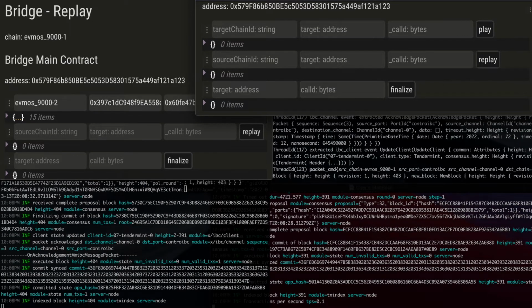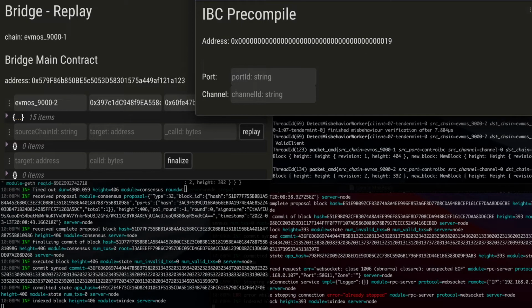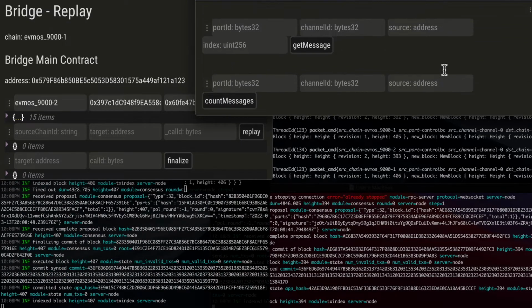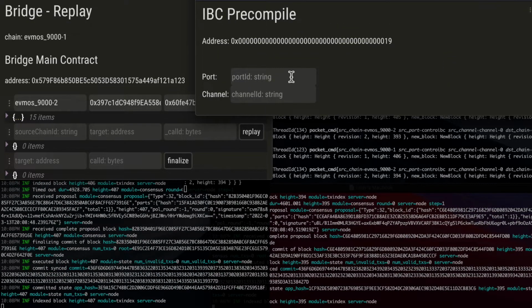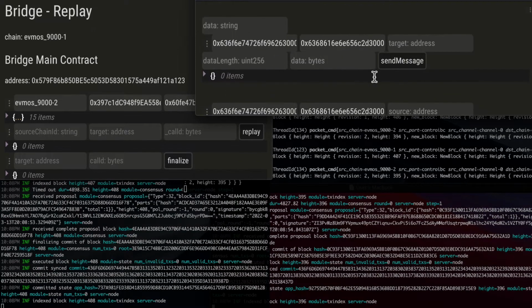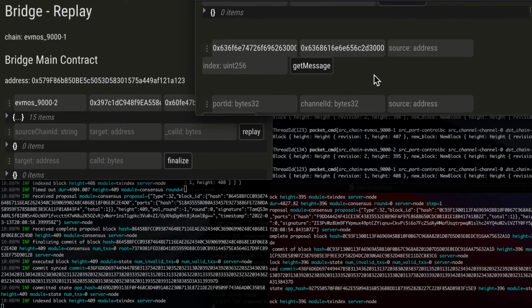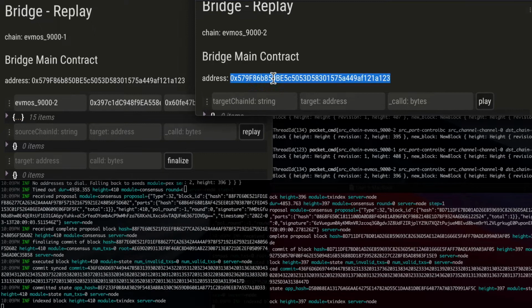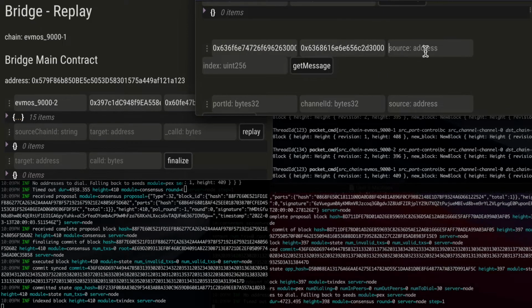But let's see the messages that we have for our chain. So this is the IBC precompile interface. We are using channel 0 and we want to query the messages that the bridge main contract has received.